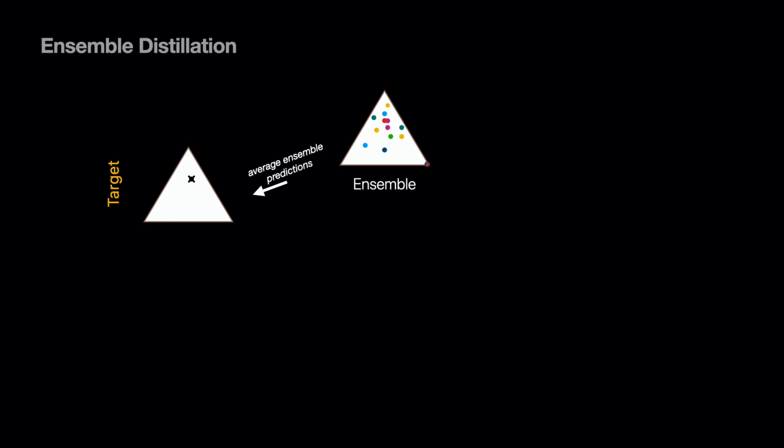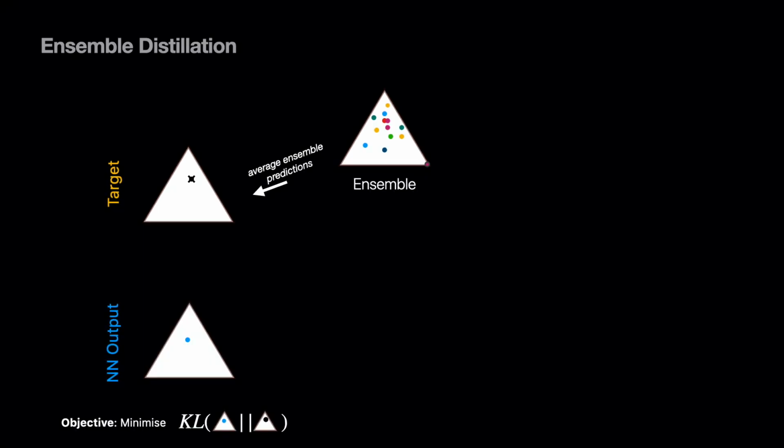prior network model. In standard ensemble distillation, the goal is to distill an ensemble of models into a single regular neural network in order to capture the predictive performance benefits. This is usually done by averaging the ensemble predictions and then training a regular neural network to match the mean of the ensemble. In short, ensembles give better performance than a single neural network, so let's train the neural network on the mean of the ensemble predictions to get better performance. If a performance boost is all we're after, this works well.